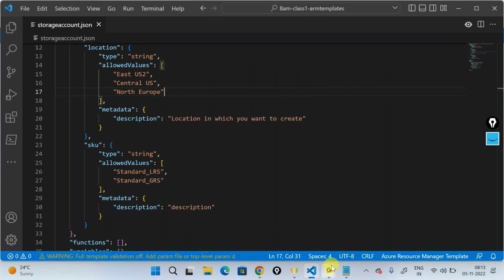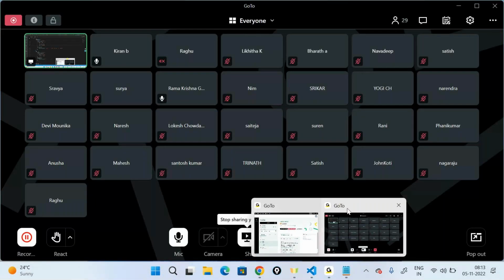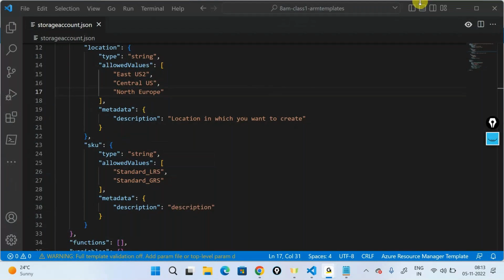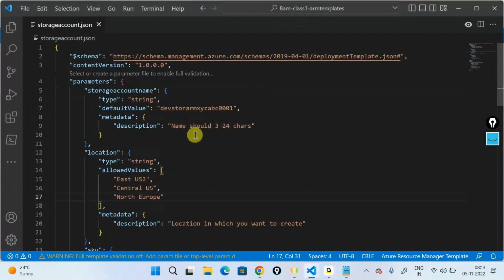Yes, any questions? Can we go up in the code? Okay. So yeah, as we know, a storage account name is always unique. Now, what is the benefit of using a default value here, and what change did we get?